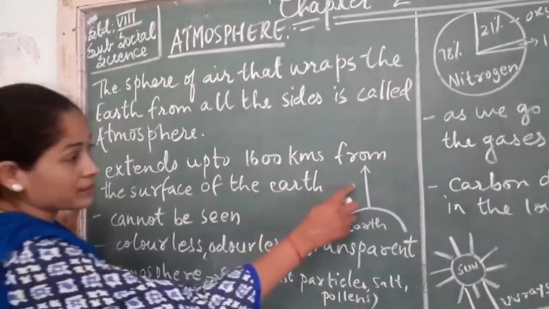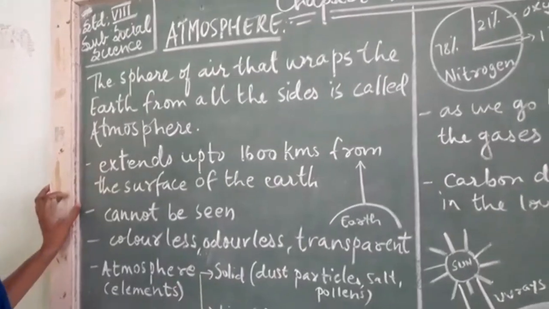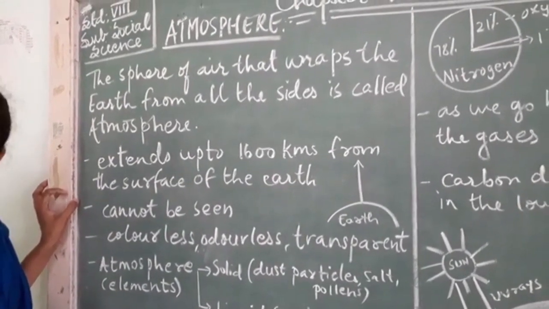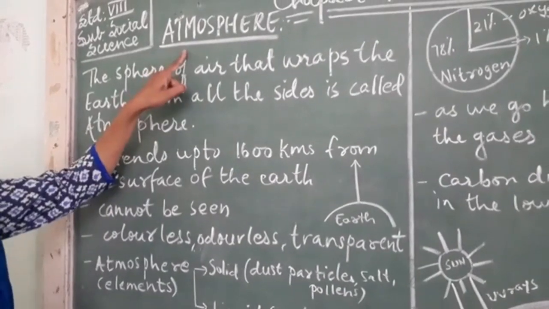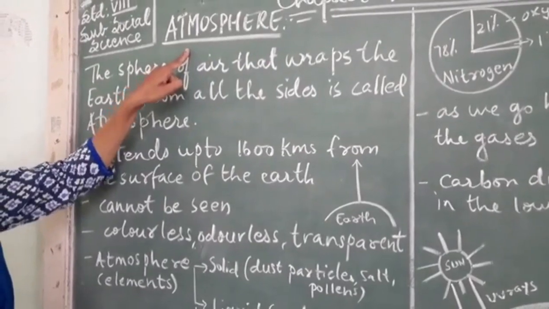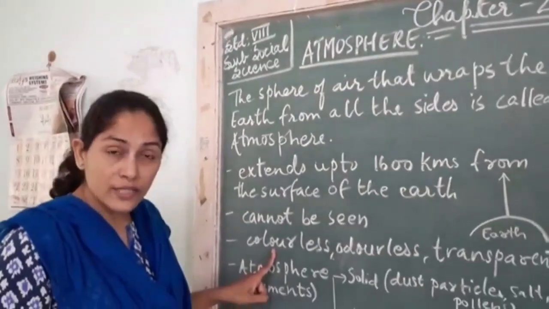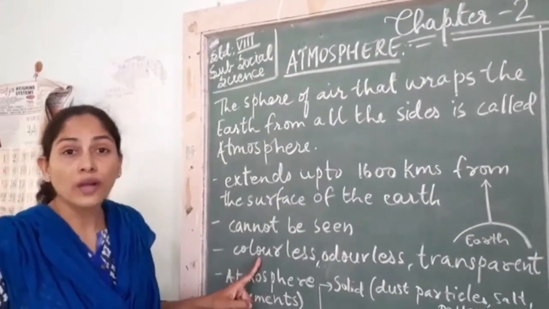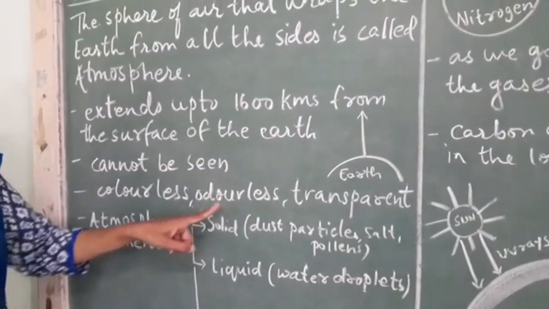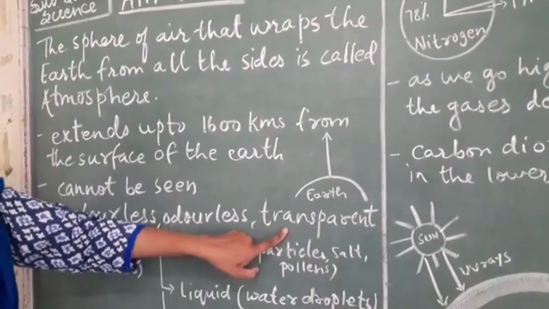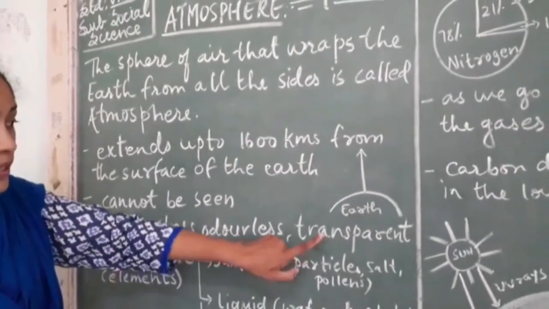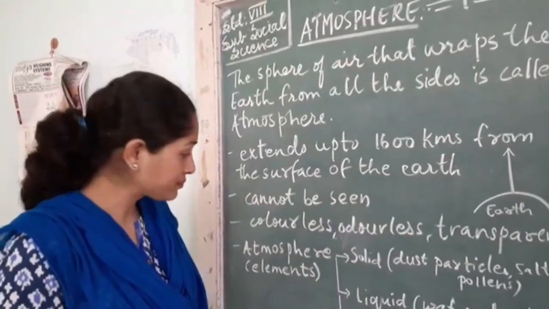Now, this sphere, that is atmosphere, cannot be seen. You can see lithosphere, you can see hydrosphere, but you cannot see atmosphere because it is a layer of air. We cannot see it. It is colorless, we know. Air doesn't have its own color. It is odorless. No smell or fragrance it has. And it is transparent also. And that is the reason we can see things through the air. So it is transparent in nature.